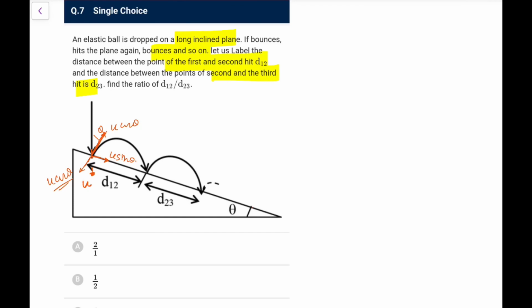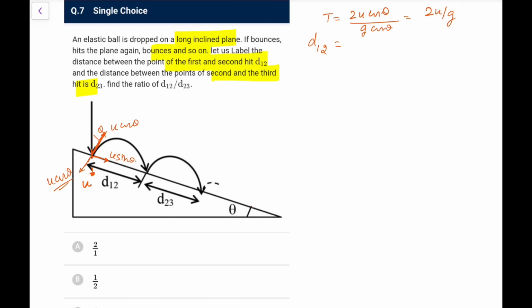So what we can do, I can directly make it out using the range result. First of all, its time of hitting. Time of hitting will depend on 2u cos theta upon the component of acceleration here. Component of acceleration here is g cos theta, so that is 2u by g. So time is 2u by g, and by the logic we'll see what will happen.